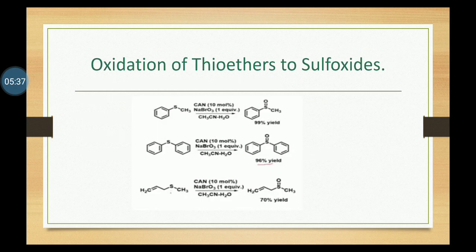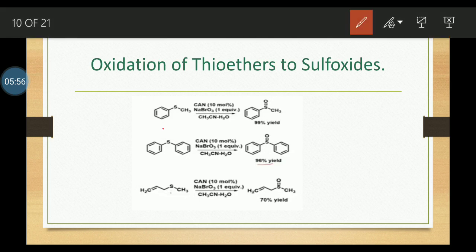Another important oxidation reaction of CAN is the oxidation of thioethers to sulfoxides. This thioether, methyl phenyl sulfide, is converted into the corresponding sulfoxide in 99% yield with CAN, sodium bromide and acetonitrile.